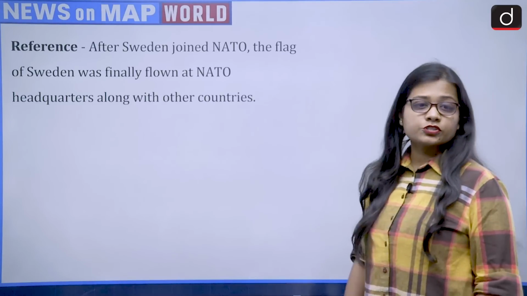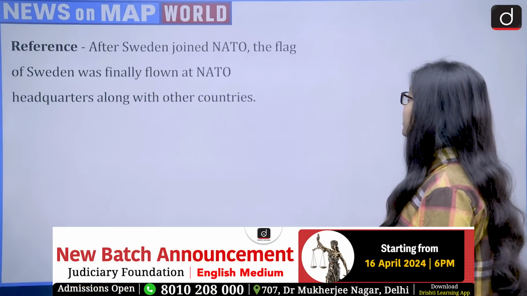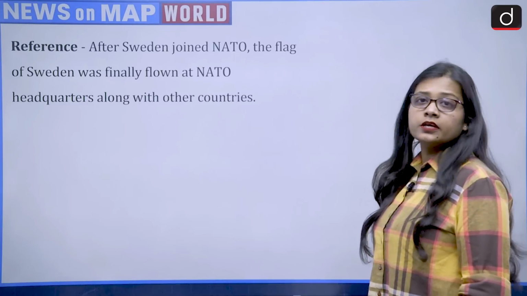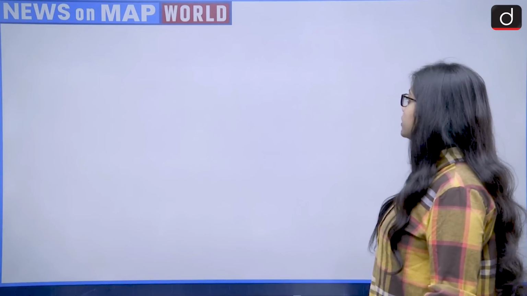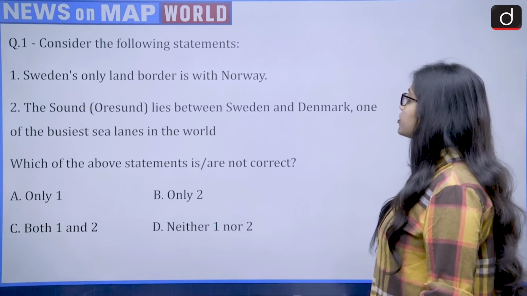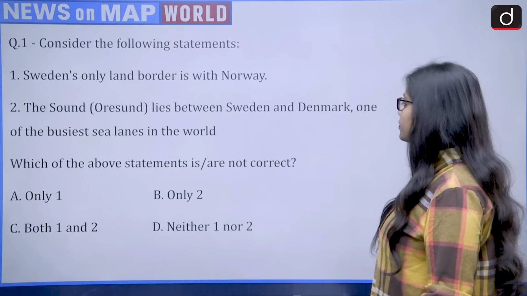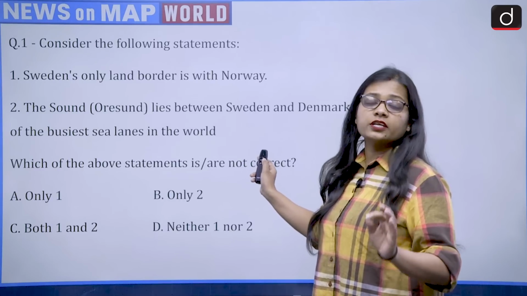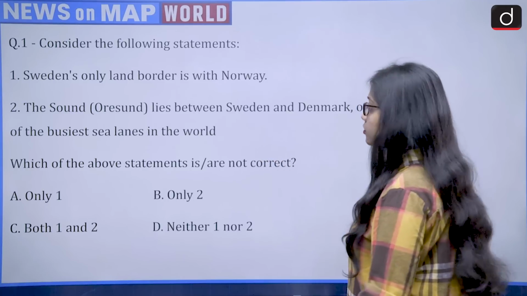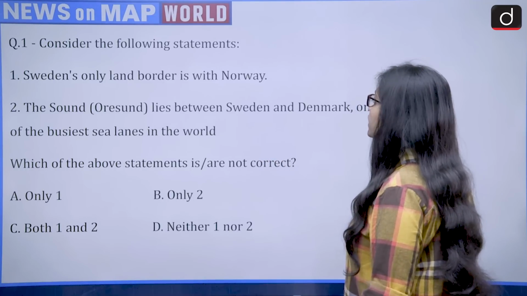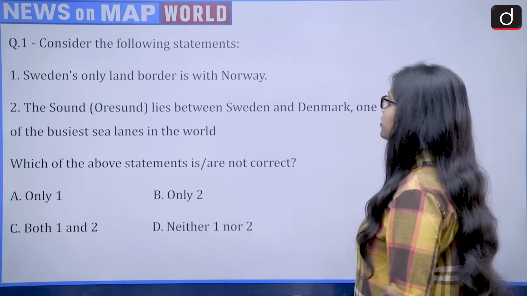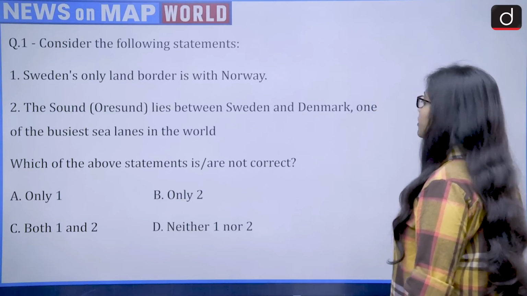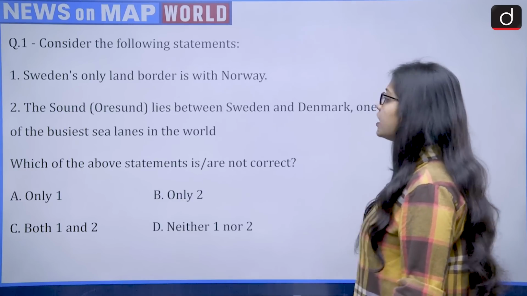So the reference for the first question says, after Sweden joined NATO, the flag of Sweden was finally flown at NATO headquarters along with other countries. So Sweden has joined NATO, and the question says, consider the following statements, which of the above statements is or are not correct. It is asking about the not correct, it means the incorrect statement. So first is, Sweden's only land border is with Norway. Second, the sound, that is Øresund, lies between Sweden and Denmark, one of the busiest sea lanes in the world.